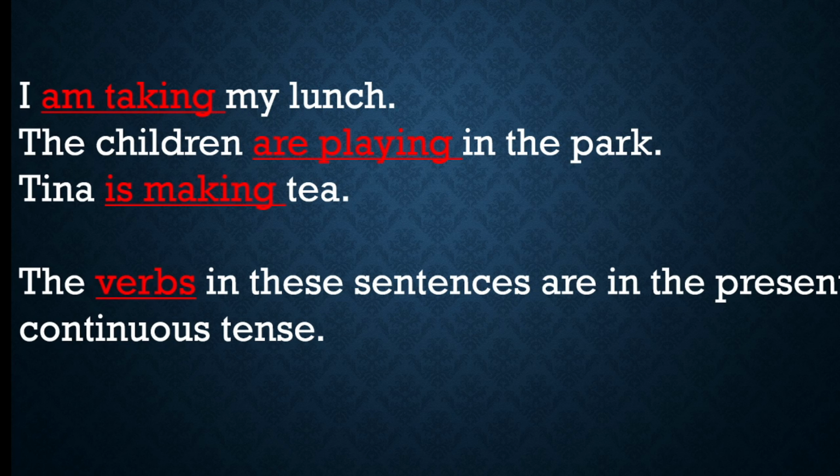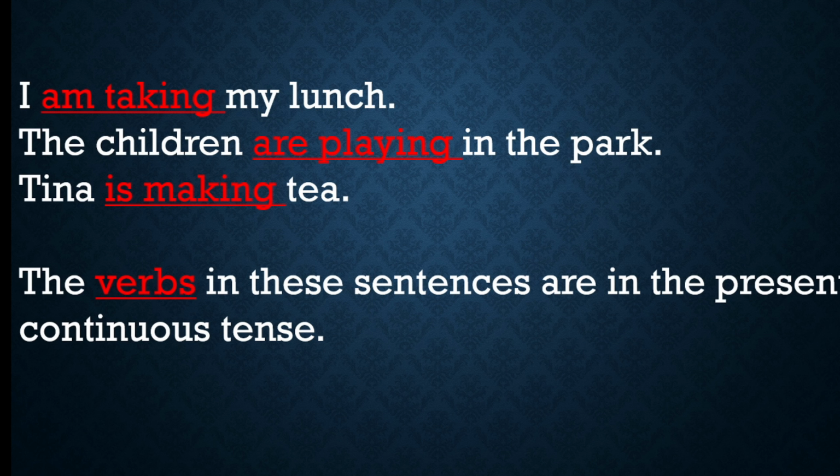Ing form is there. The children are playing. See, children is plural, so are has come. Play plus ing, playing. Next, Tina is making tea. See, Tina is singular, so is has come. Make plus ing, making. So the verbs in these sentences are in the present continuous tense. That is, am, are, is.